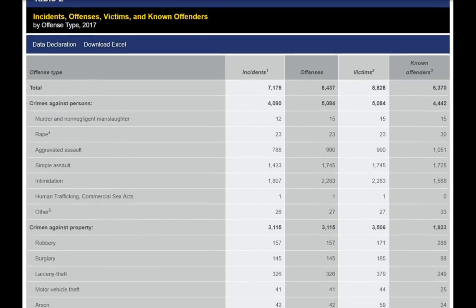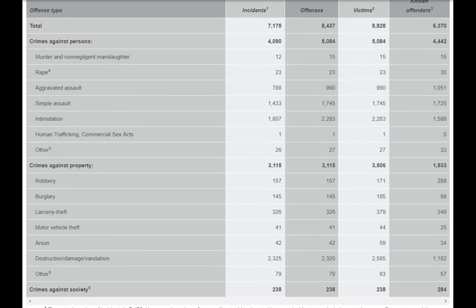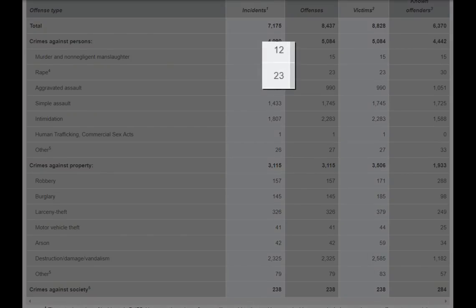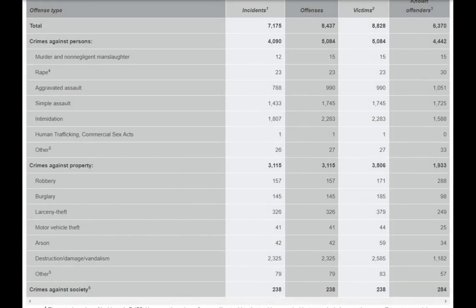But as we scroll down here and see the breakdown, fortunately we see that most of the hate crimes are far less serious in nature. For example, the number of murders and rapes combined only equal less than 0.5% of the total hate crimes. By far the most common hate crimes are simple assault, intimidation, and vandalism.